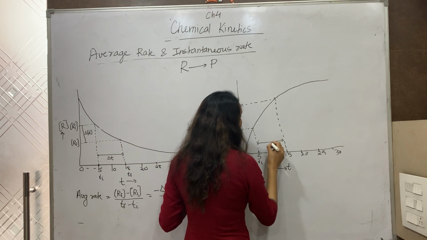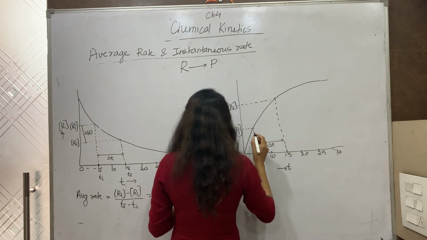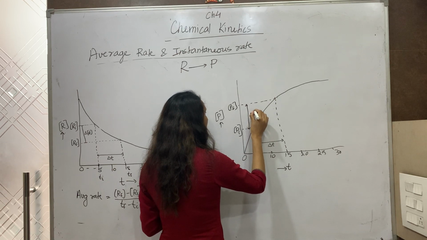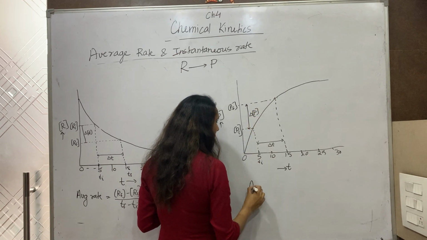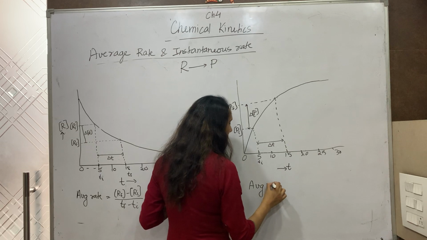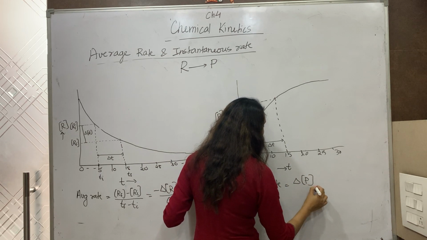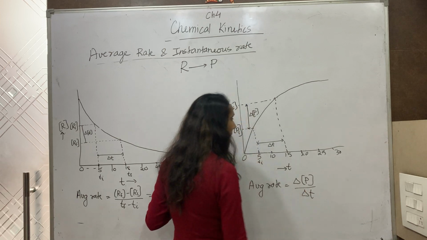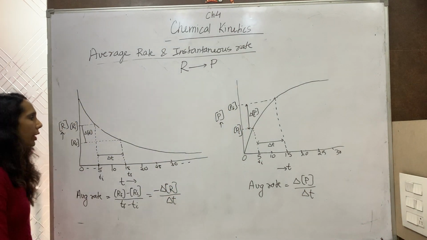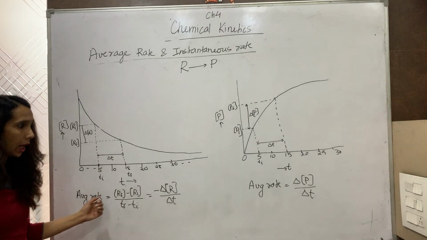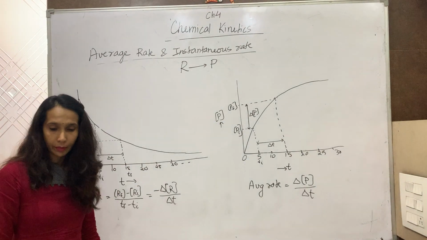This difference is delta T, and this difference will be delta P. So the average rate in terms of product will be delta P upon delta T. So this is how graphically we determine the average rate in terms of reactant and in terms of product.